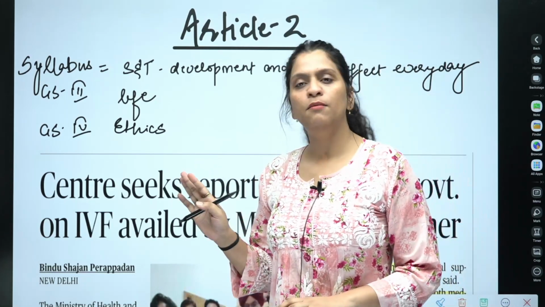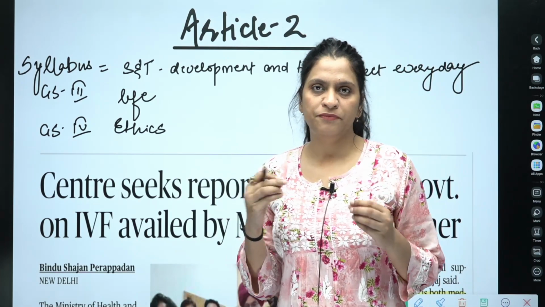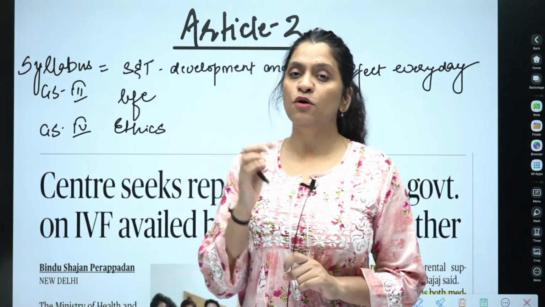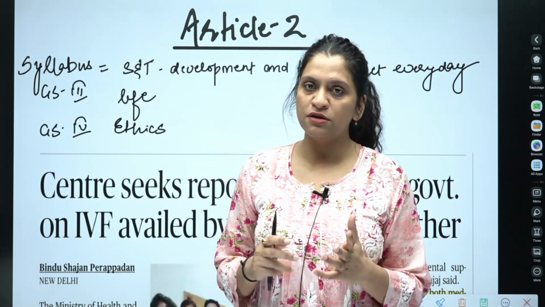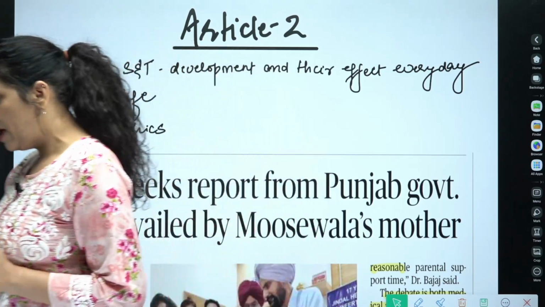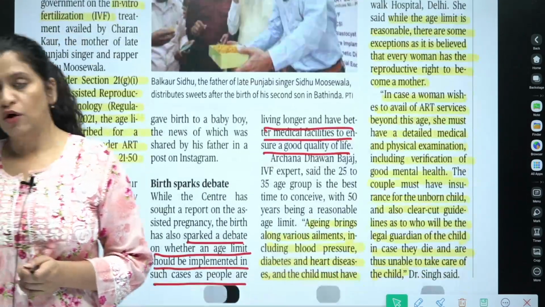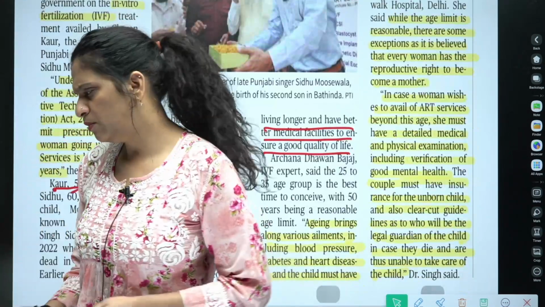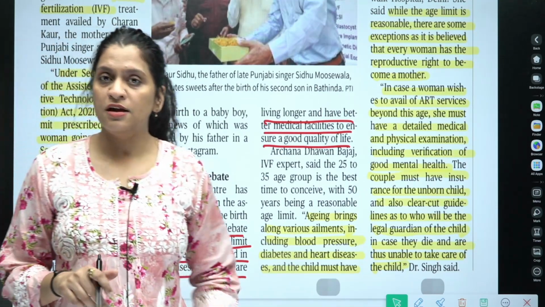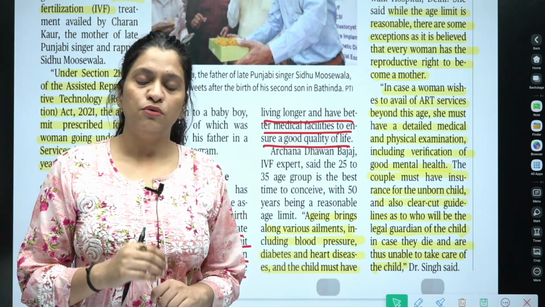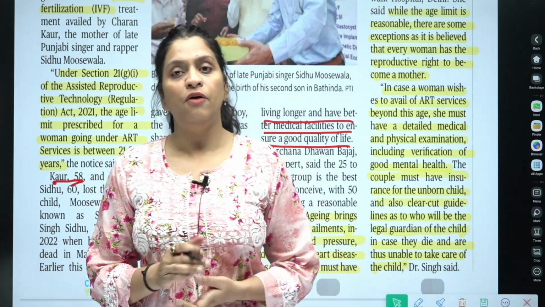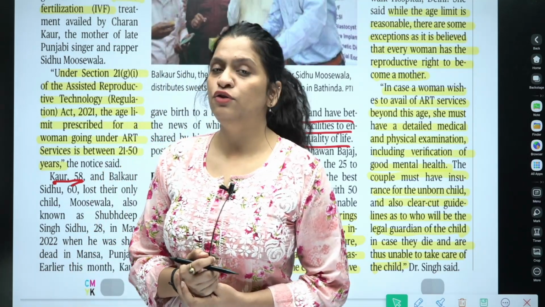This is nothing political, nothing masala, but this is important for UPSC also, because back in 2023 there were some petitioners who approached the courts and they questioned the IVF Act, Assisted Reproductive Technology Act 2020. It was in 2021. Yes, so it was Assisted Reproductive Technology Act 2021. They challenged the maximum age which has been set, based on which the couples can avail assisted reproductive technology to bear children.